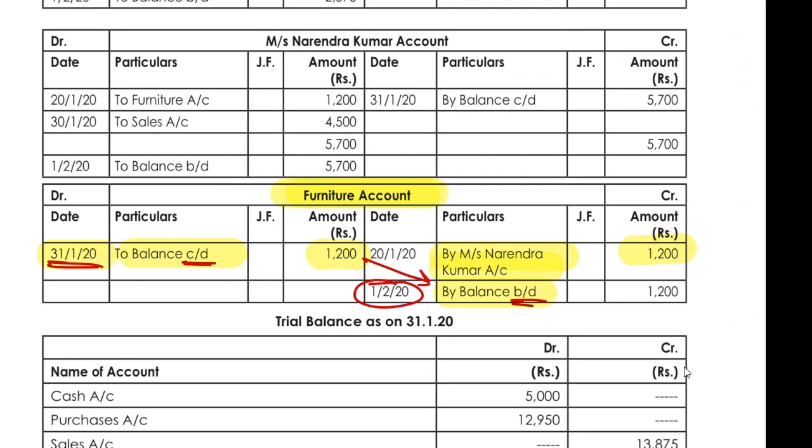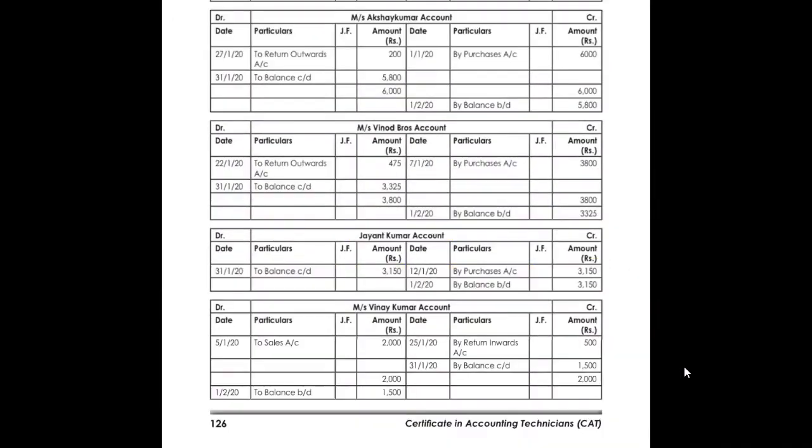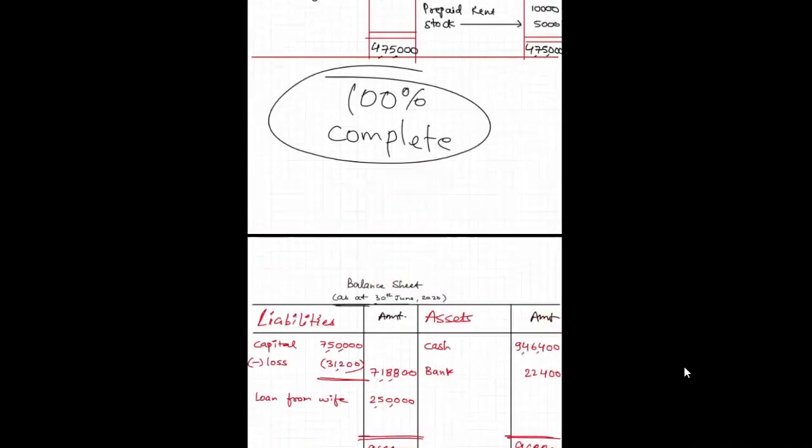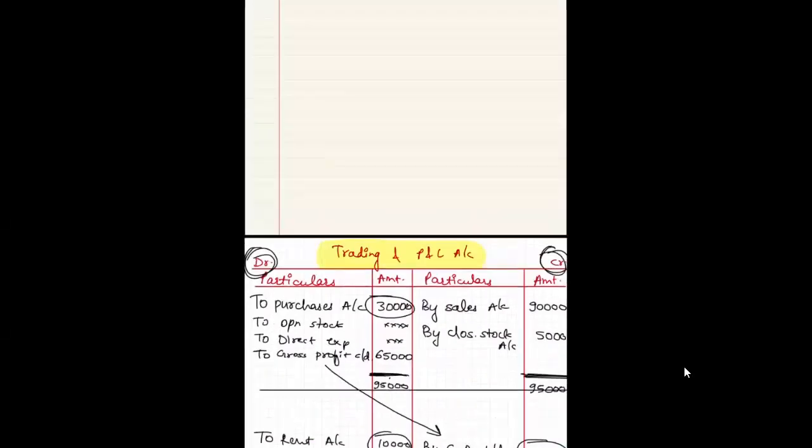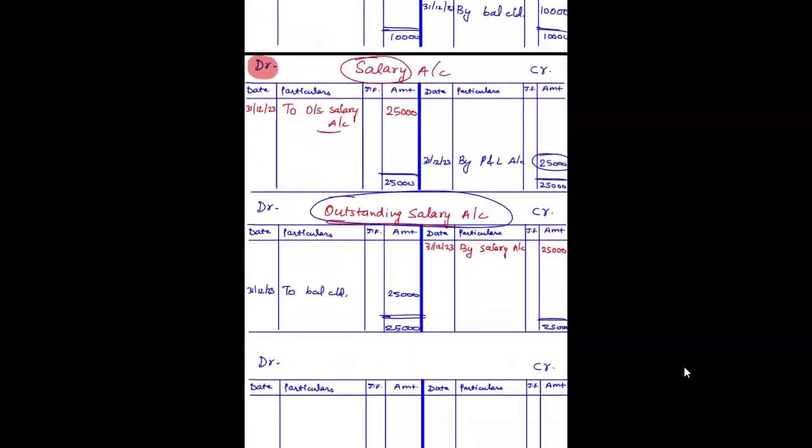It will be brought down over here. So that is the opening balance of this ledger account. We can see this in our example as well, where we have prepared the journal entries and the ledger accounts.